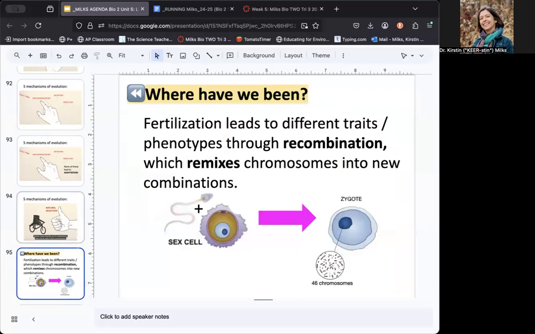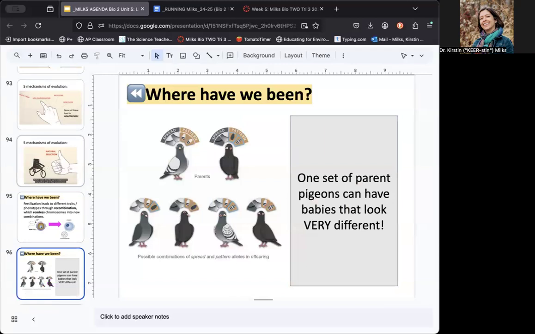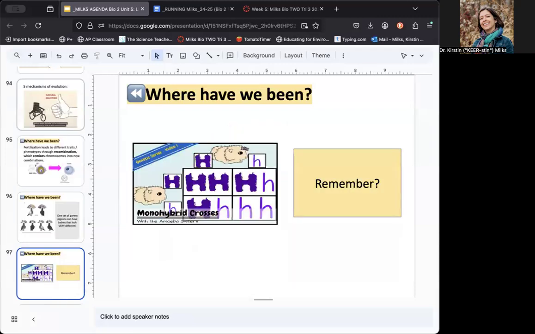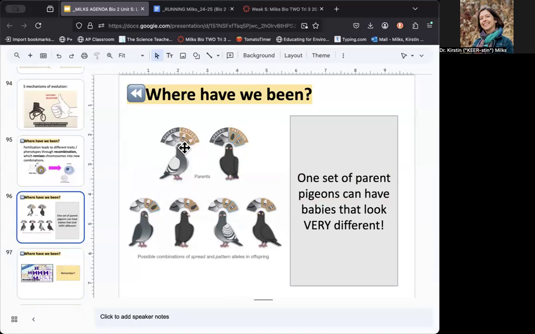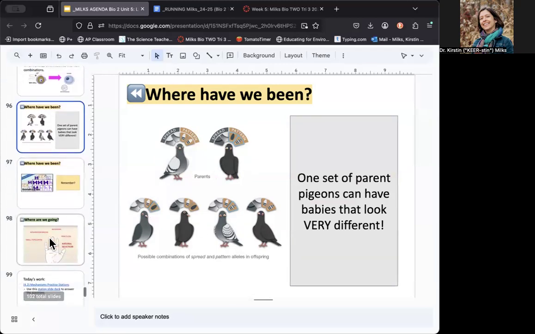And that's why it's so helpful to do fertilization and recombination, because as you learned, this remixes chromosomes into new combinations. And we learned that at the very beginning of this trimester. One set of pigeon parents can have babies that look very different. Just look up at the wall if you're in the classroom, if you've forgotten this, right? And we know too that they can make things happen that aren't in the parents, like these two parents can make babies with checks. One set of pigeon parents can make babies that look very different with new phenotypes.